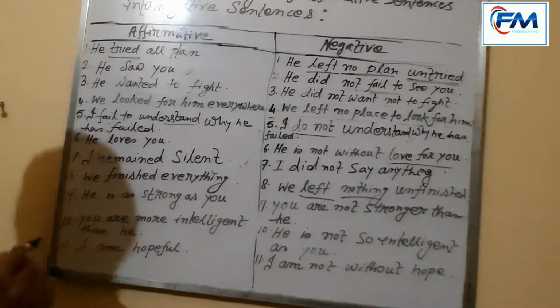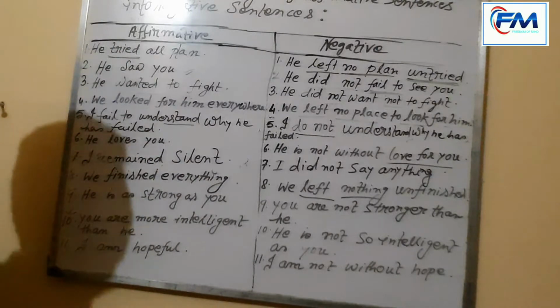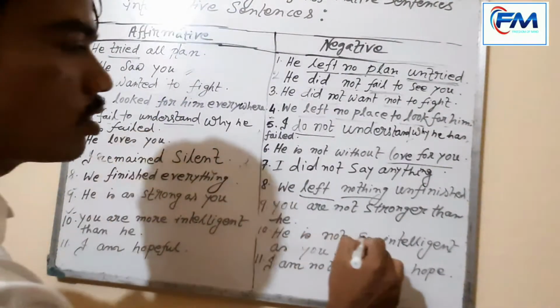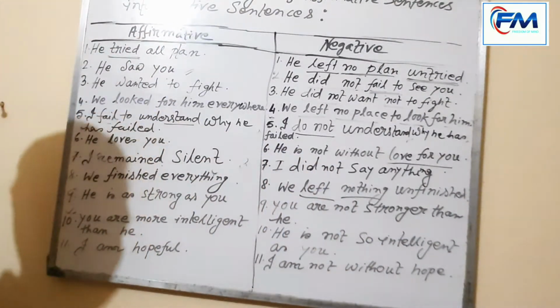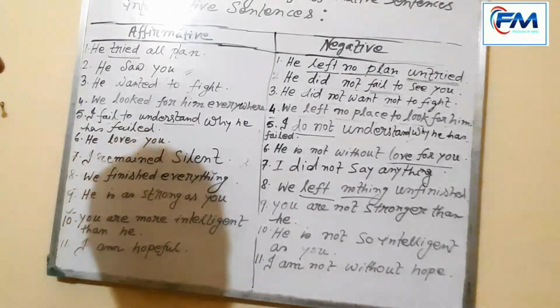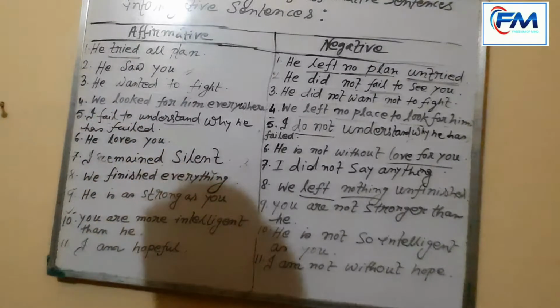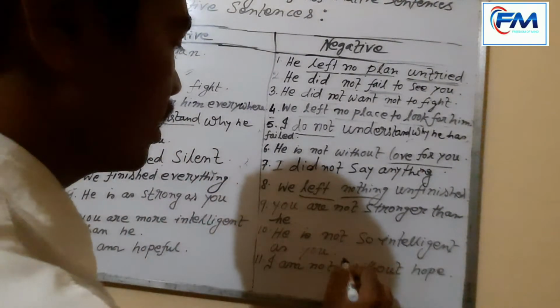Okay, and in the same part, you are more intelligent than he. Our example number 10. What is our example number 10? You are more intelligent than he, and when I change it into negative sentence, what will I do? He is not so intelligent as you. This is also an example of interchanging degree of comparison. Here I have made this sentence from affirmative into negative.